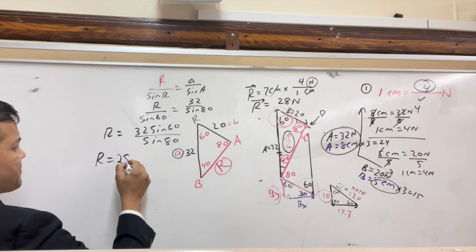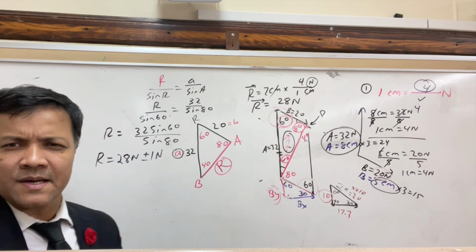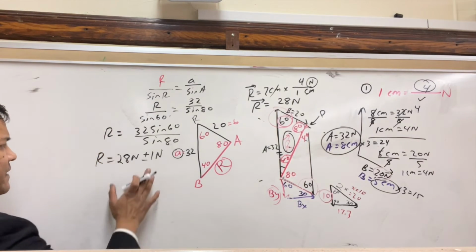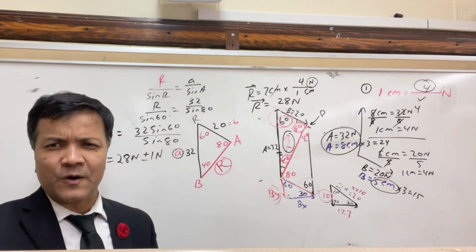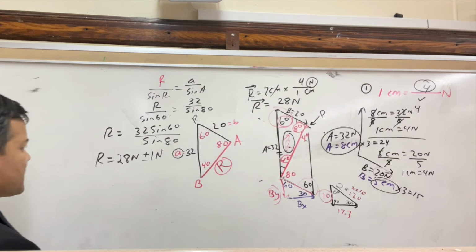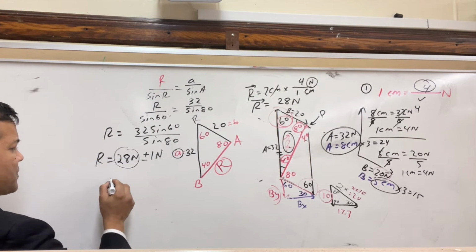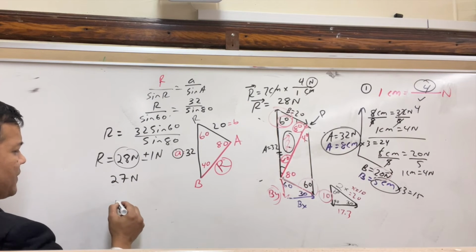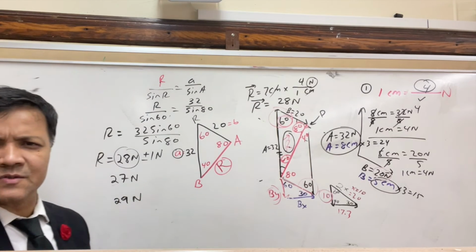28 Newton plus minus 1 Newton. Because I asked you that I would accept only 5% error, so you cannot put 2. 5% error means 1. Because if this is a true answer, which it is, then it could be 27 Newton or 29 Newton. Both are true because both fall within 5%.